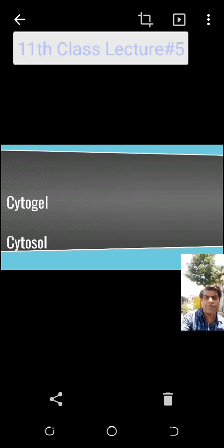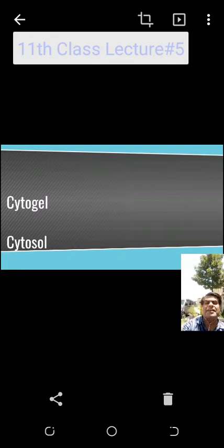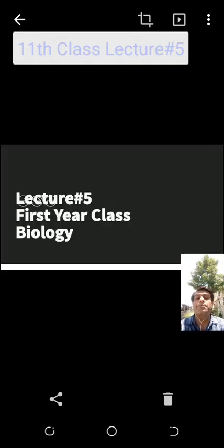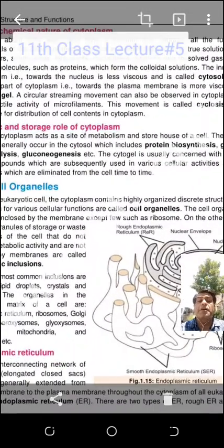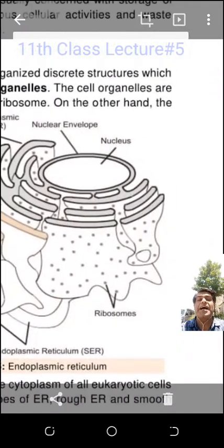The cytoplasm which moves freely like water is the cytosol, closer to the nuclear membrane. I will show you a diagram. Cytogel is closer to the cell membrane, meaning it is a little viscous, difficult to flow, and there is some reason.